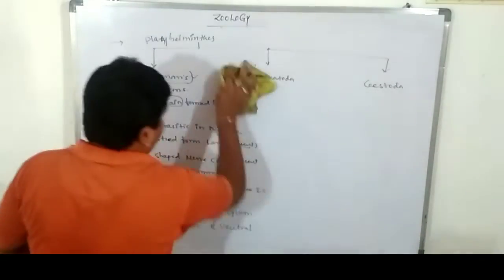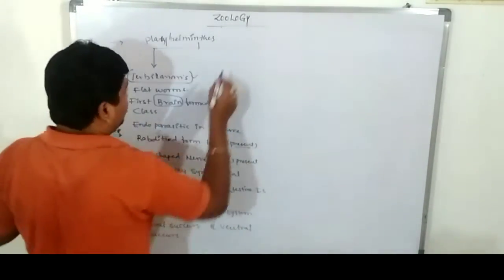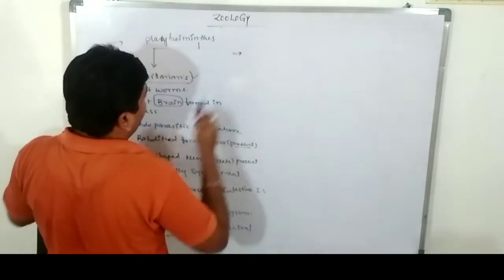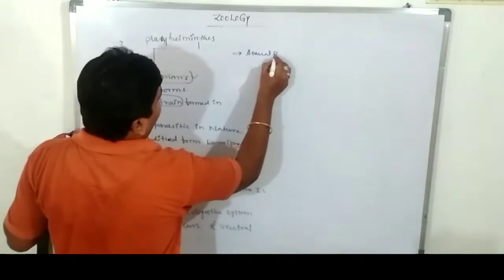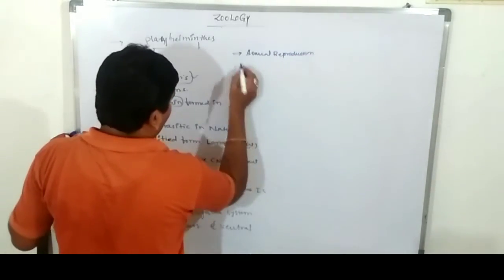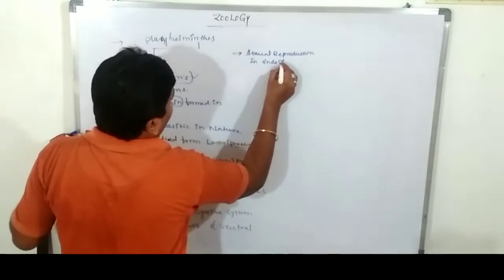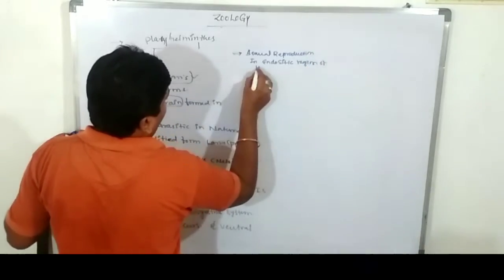Next, the Turbellarians do sexual reproduction in the endocytic region of the host body.